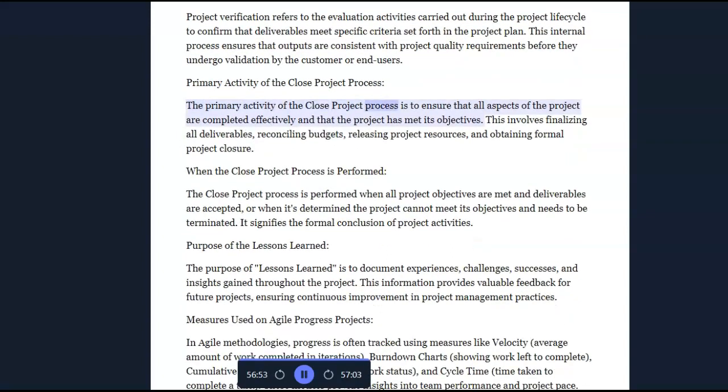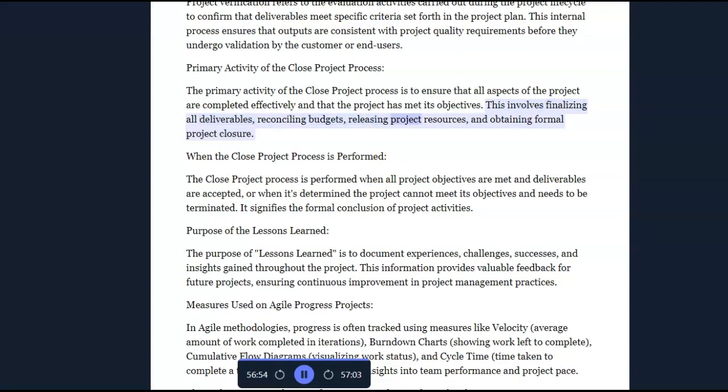Primary activity of the closed project process. The primary activity of the closed project process is to ensure that all aspects of the project are completed effectively and that the project has met its objectives. This involves finalizing all deliverables, reconciling budgets, releasing project resources, and obtaining formal project closure.